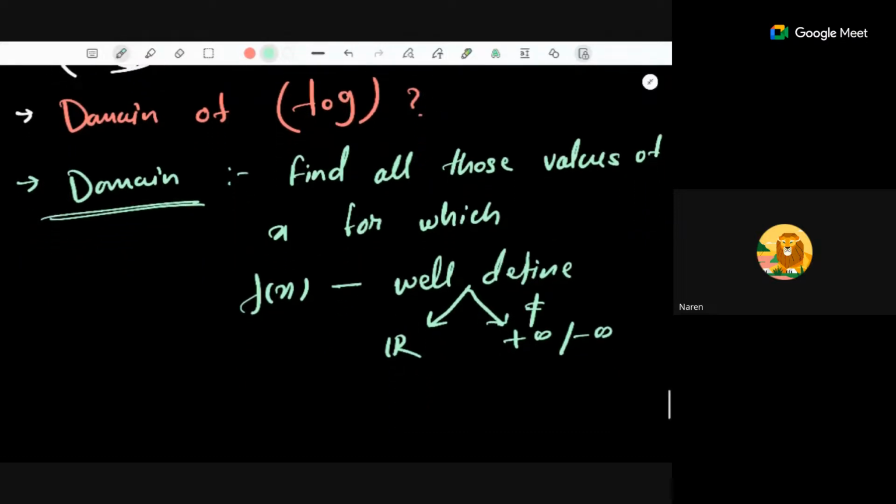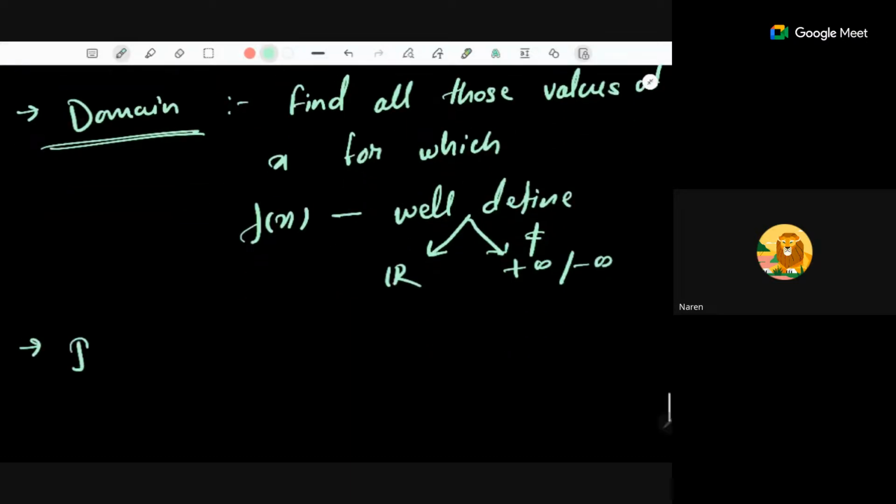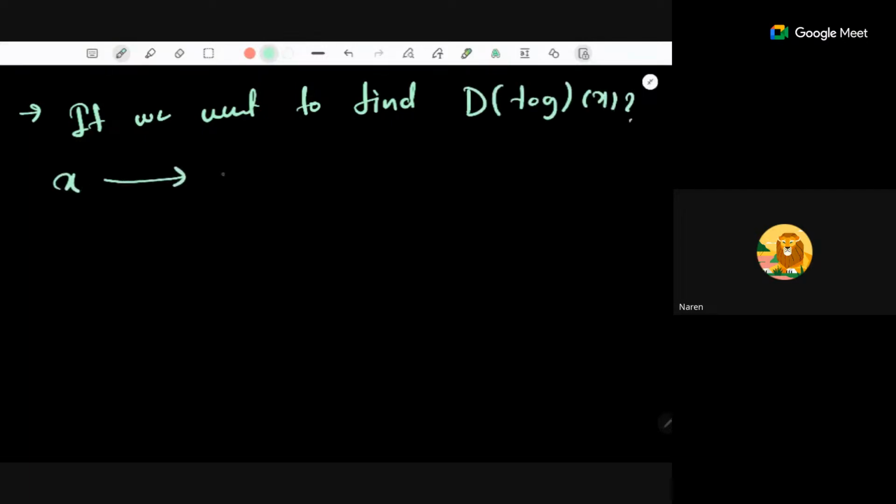So if you want to find the domain of f composite g of x, we want to find all those x for which this quantity f of g of x is well defined.